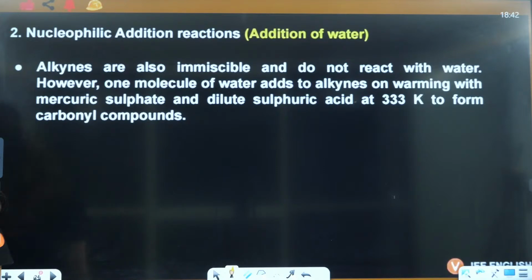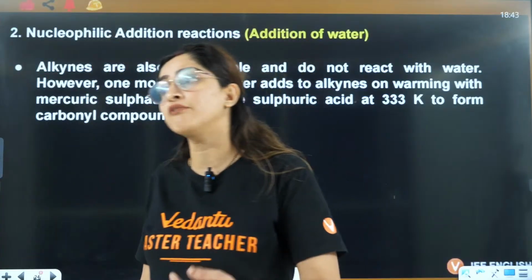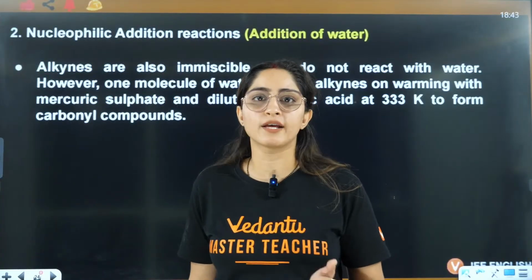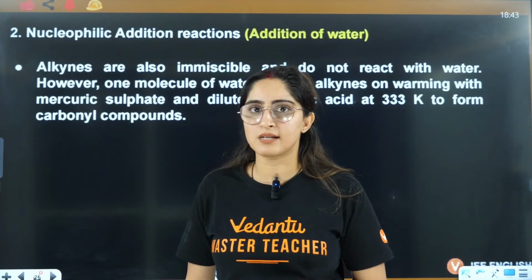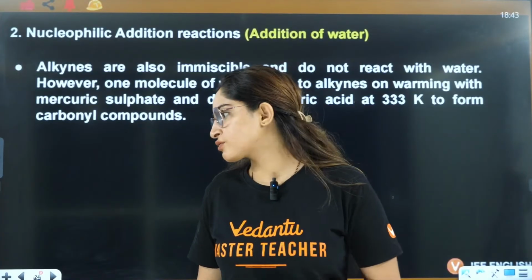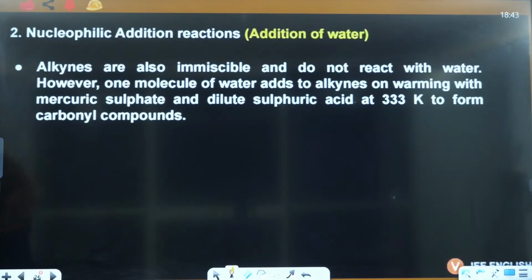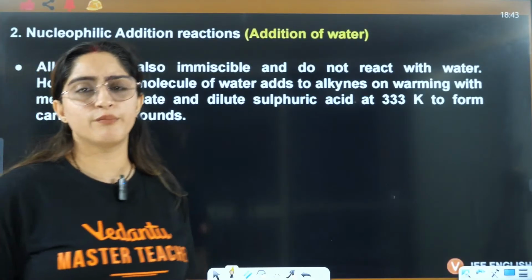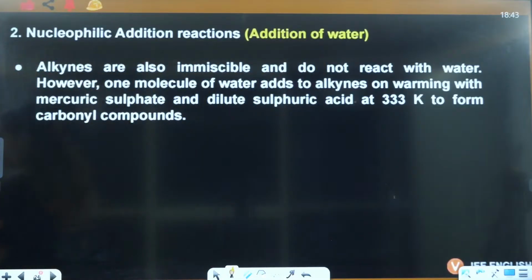Because fluorine is the most electronegative, we say that HOF does not exist. HOCl will exist, HOBr will exist, HOI also exists. They have less electronegativity only. That's why we have X positive. X means chlorine or bromine. We don't mean fluorine, because fluorine is very explosive in nature.